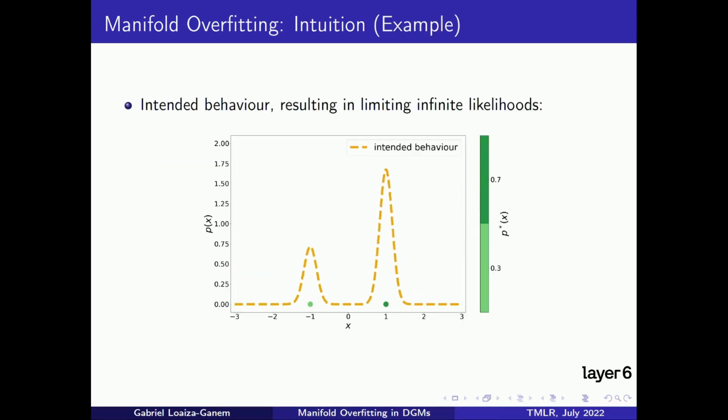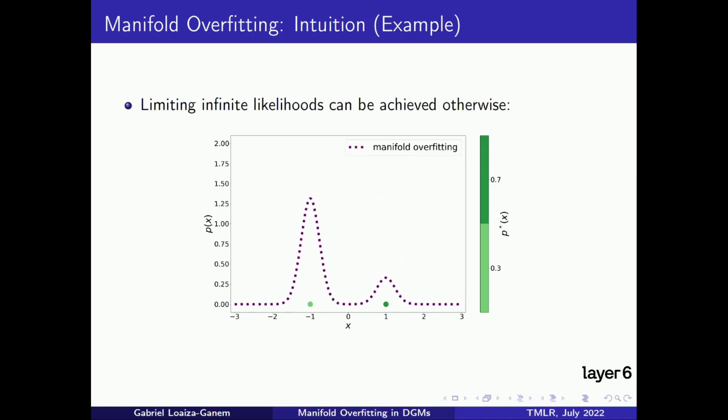This video shows what happens as the variance is sent to 0, while the means and mixture weight are specified as I just described. Clearly, this results in likelihoods diverging to infinity, which obviously maximizes the likelihood. The fact that the likelihood becomes infinite is not really a problem, though, since the target distribution would essentially be recovered. However, the likelihood can be maximized otherwise.